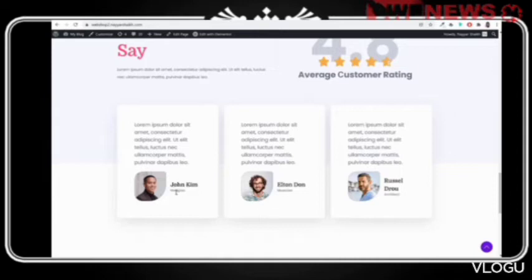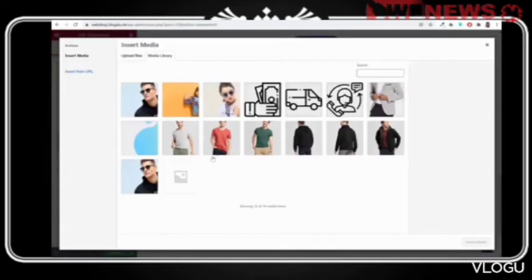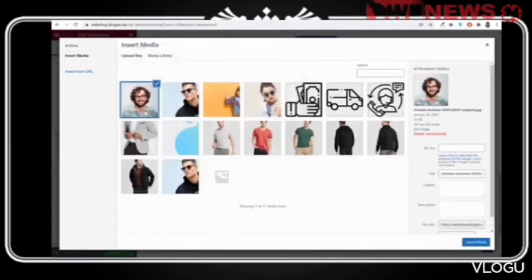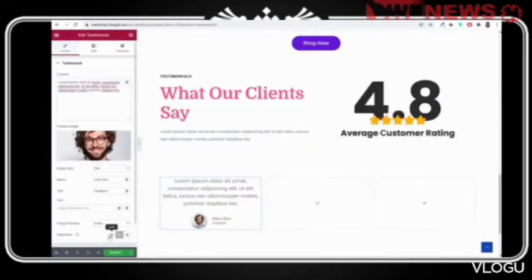Right, and whatever the image is. So let's upload some image. So for this, we'll upload this image. Maybe select this, click on open and click on insert media. Now let's do one thing. Let's make everything left aligned. So select left align and let's change the styling.